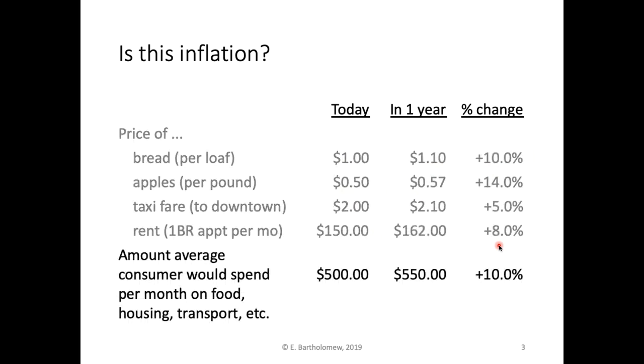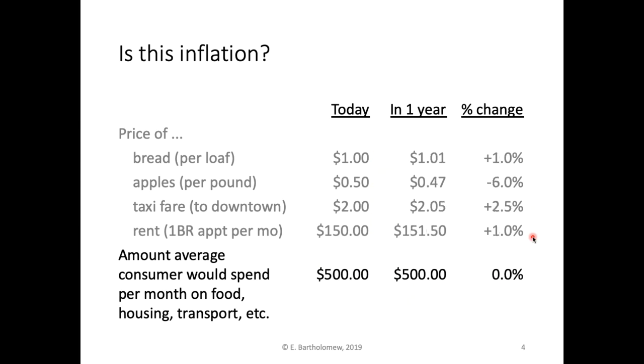Well, in each case, we would need to define a quantity of the items and look at them in aggregate. So in the first case, the price of all of these items and more, let's say the basket, cost $500 in a month. So these might be items that a typical consumer would spend living in a particular city. And then a year from today, that exact same basket of goods and services might cost $550. So using this definition, we would say the general price level has gone up by 10%, even though individual items may have gone up by more or less than that amount.